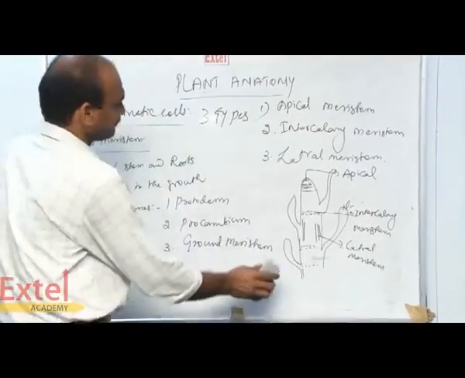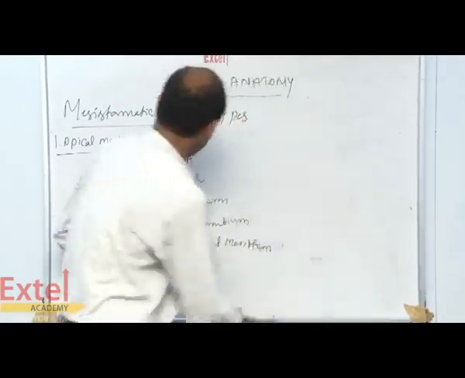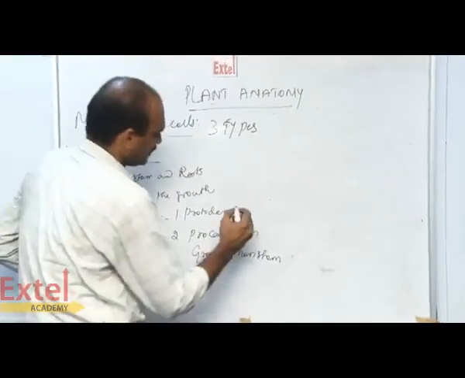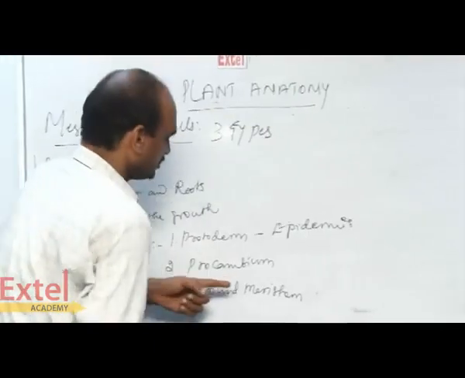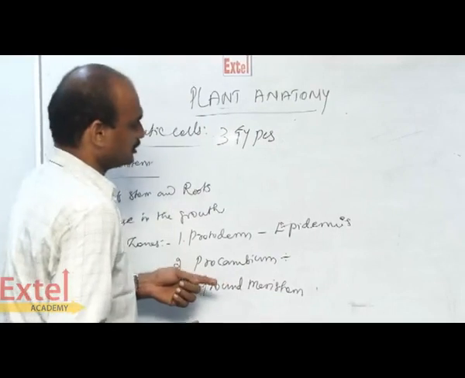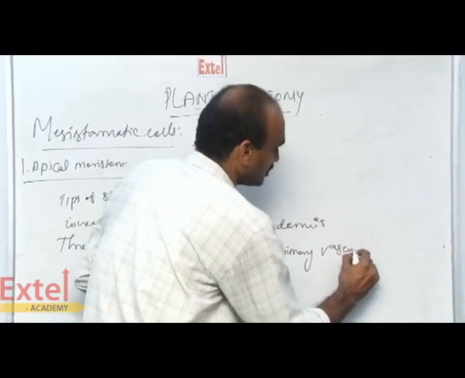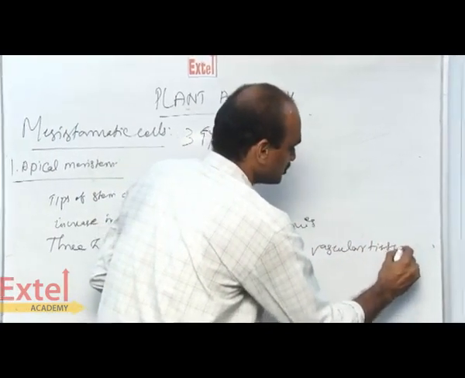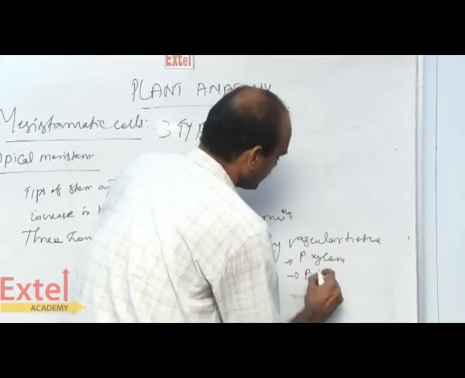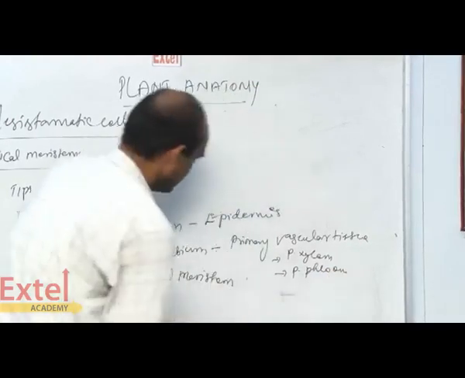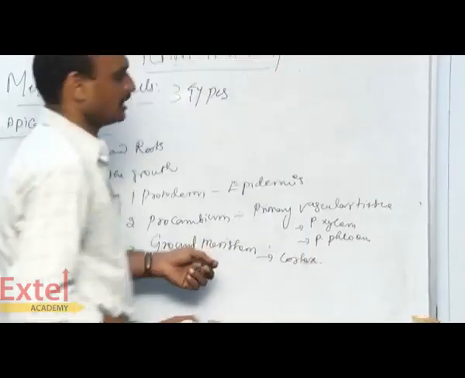The protoderm gives rise to epidermis in the plant. The procambium gives rise to primary vascular tissues, that is primary xylem and primary phloem. Then the ground tissue gives rise to the cortex region of the stem and root.